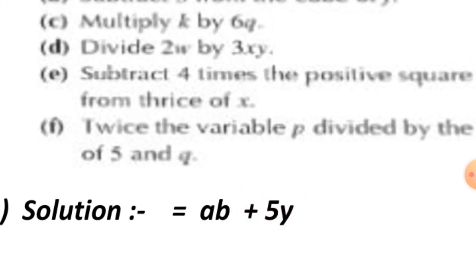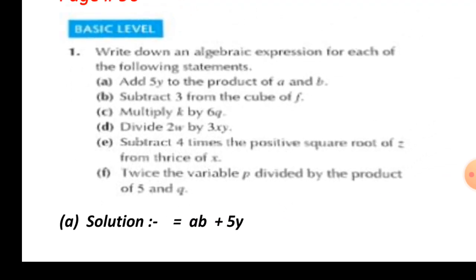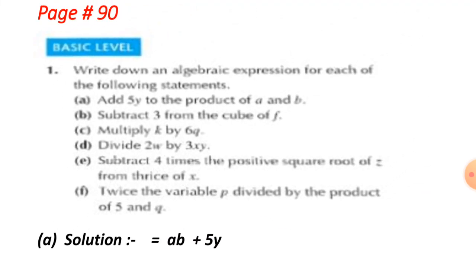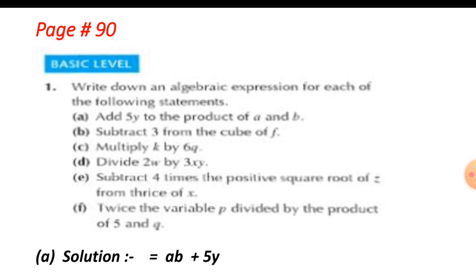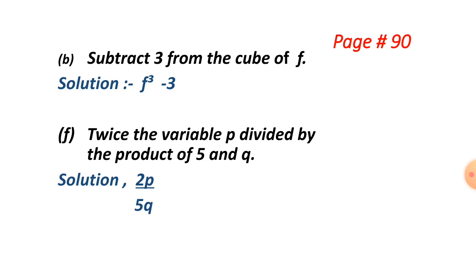So plus 5y. Let's read the answer again: AB plus 5y. It is the answer. It is very easy. You should do the other parts yourself, but I have solved parts B and F here.